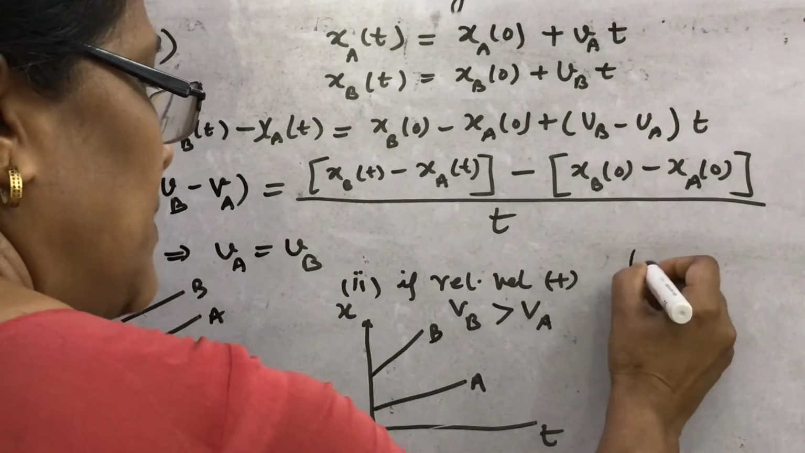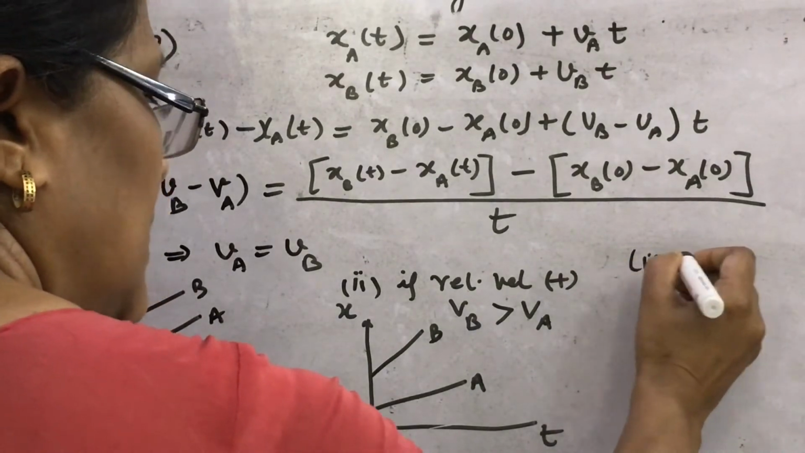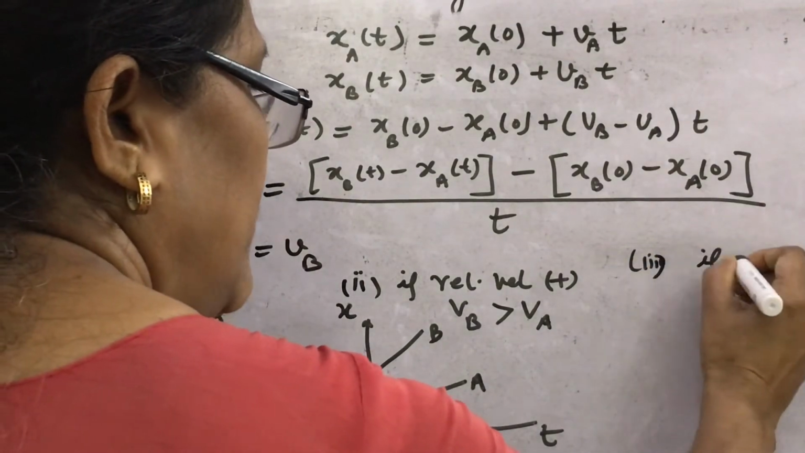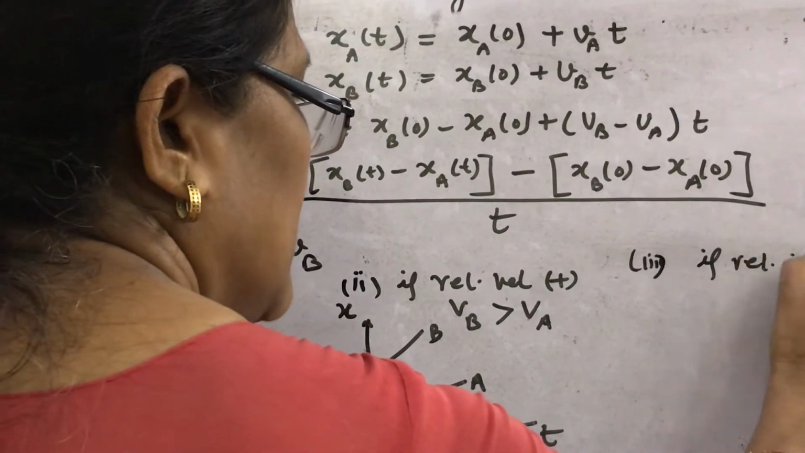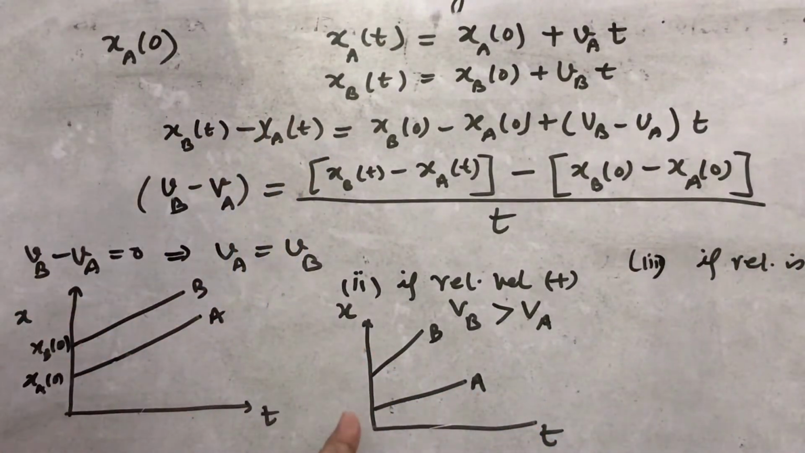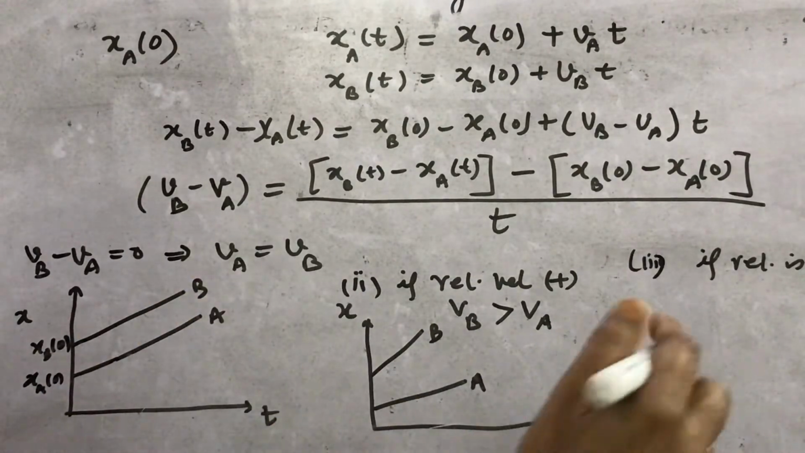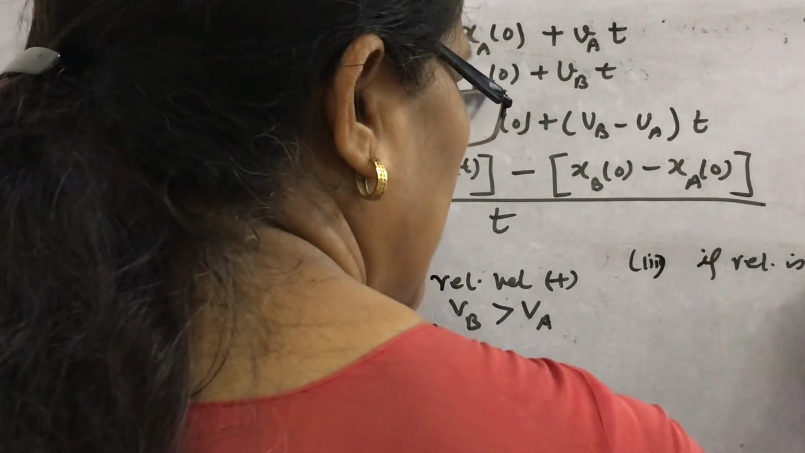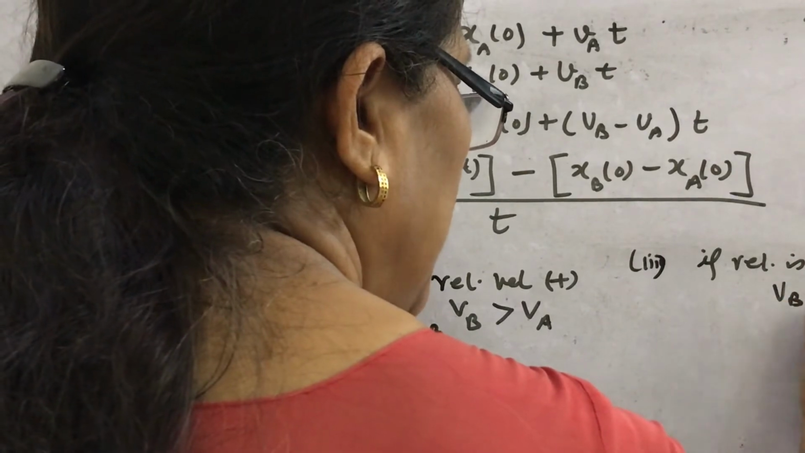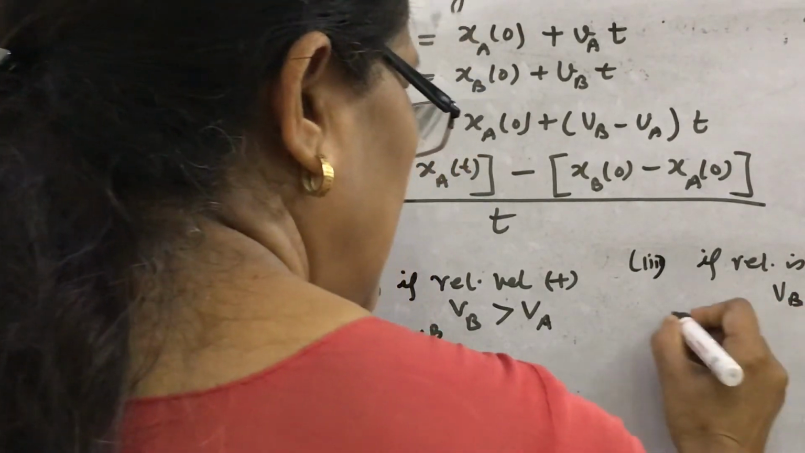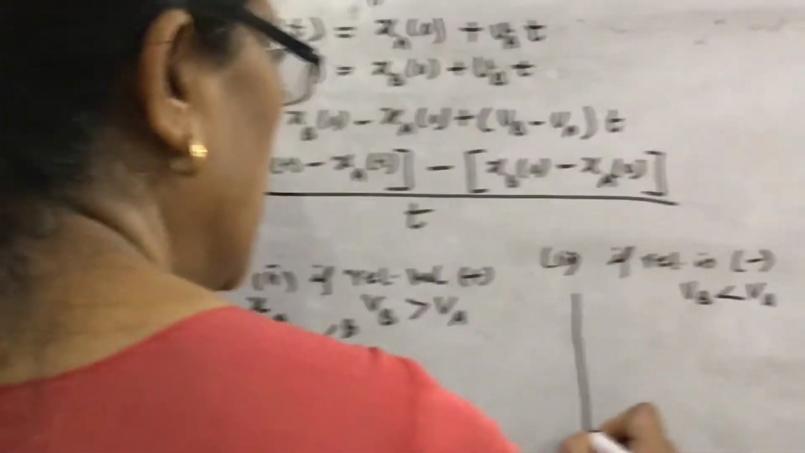Similarly, what about the third case? That is, if the relative velocity is negative. These questions are asked: draw the graph for relative velocity positive, 0 and negative. Then how will you plot the graph? Relative velocity negative means vb is less than va. Then how will you plot the graph?